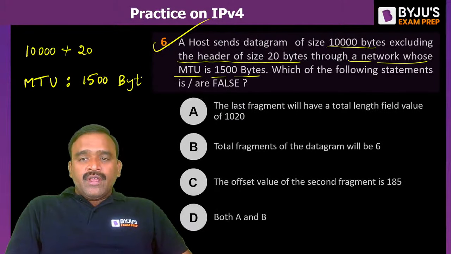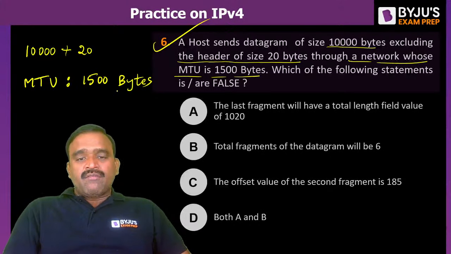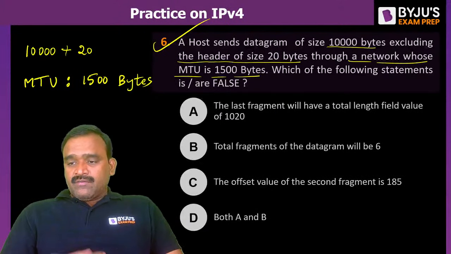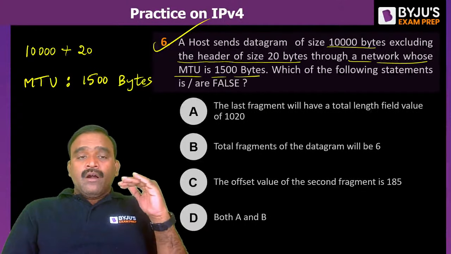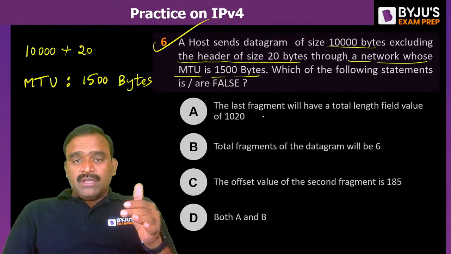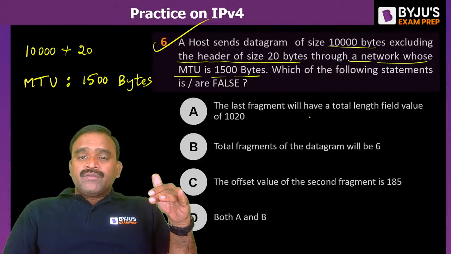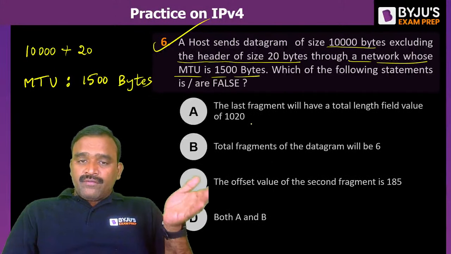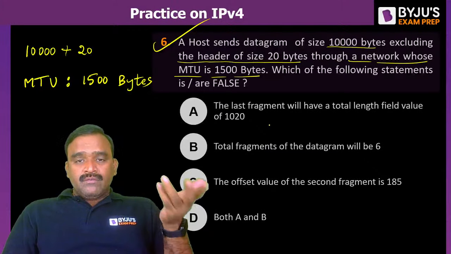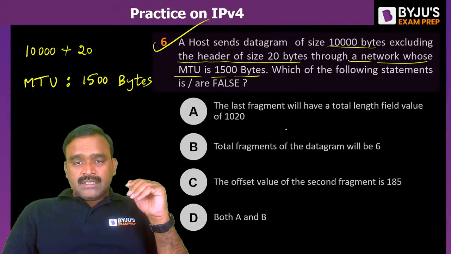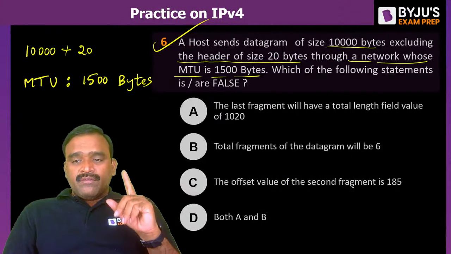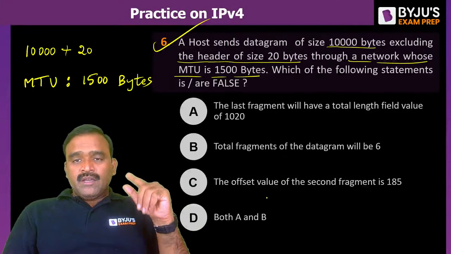Which of the following statements is true or false? First of all, you have to see how many fragments there are. Only then can we evaluate the true or false statements based on the options given. A: the last fragment will have total length field value of 1024. Without knowing how many fragments and the size of the last fragment, we can't tell. B: total fragments of the datagram is 6. C: the offset value of the second fragment is 185. Option D: both A and B are false.